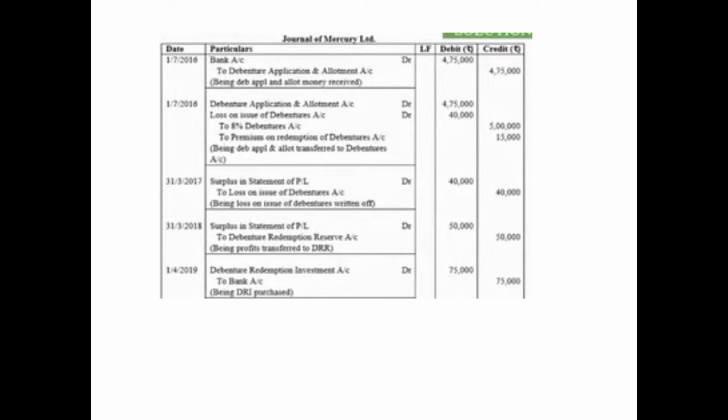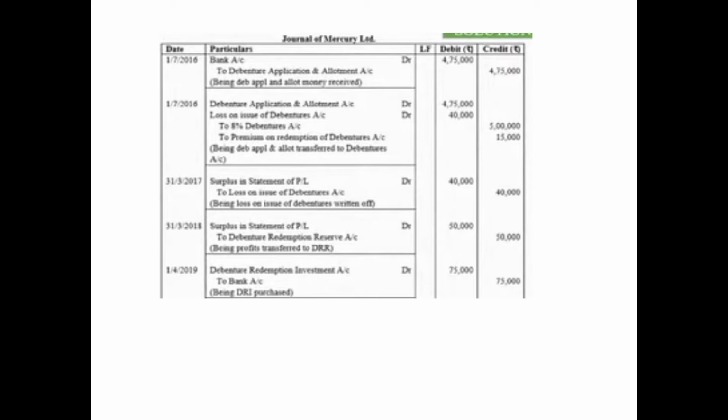Then in the same accounting year 16-17, the loss which was incurred on issue of debentures, a loss of 40,000, needs to be written off in the year of loss itself. So on 31st March 2017, that is the end of the accounting year, we will write off this loss from statement of P&L because no other capital profit is mentioned in the question. So we will debit surplus in statement of P&L 40,000, that is with the amount of loss, to loss on issue of debentures account 40,000.